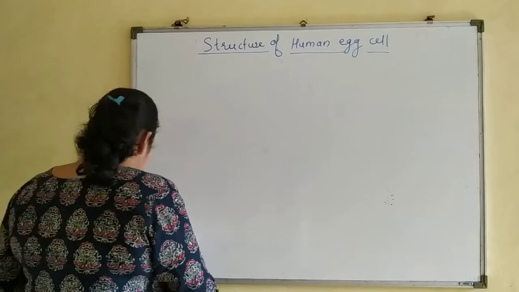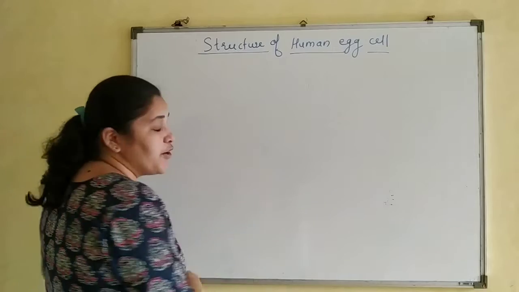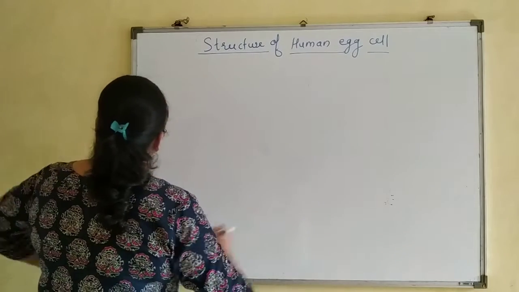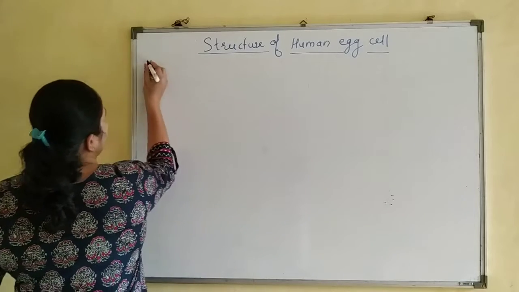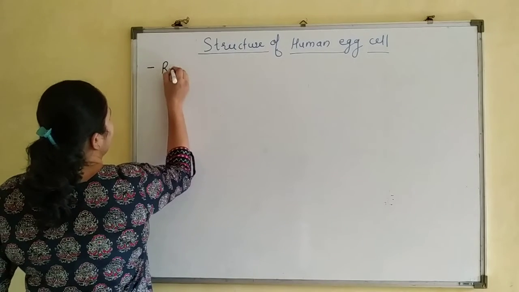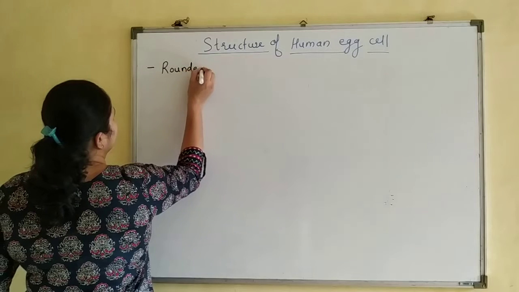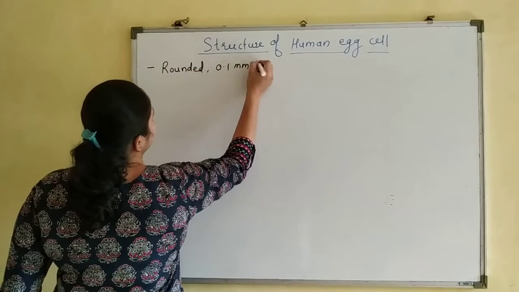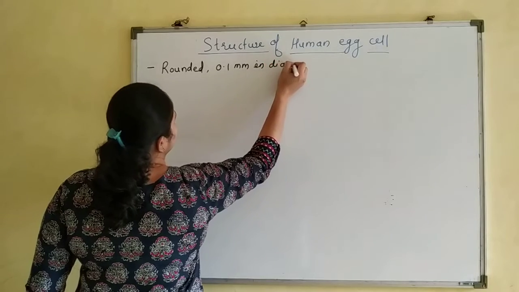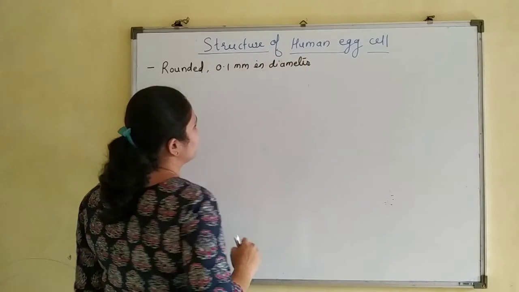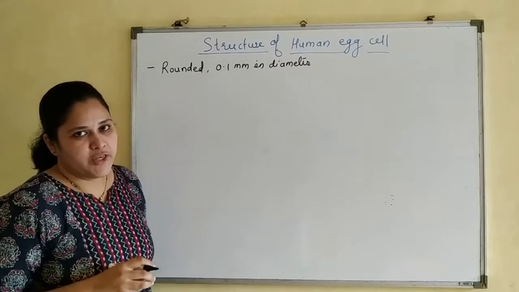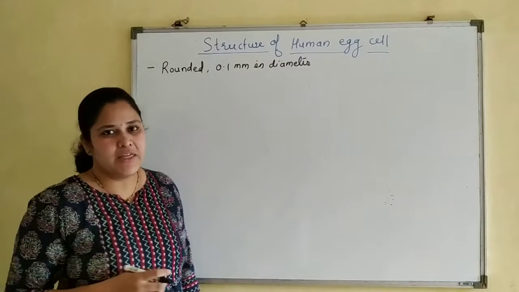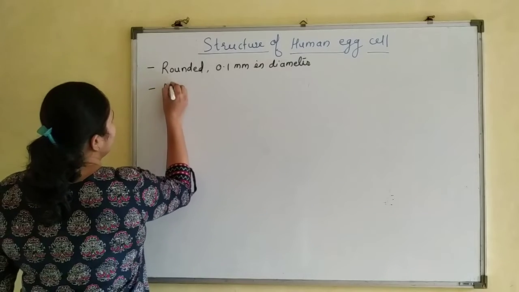The human egg is a rounded structure, and it is non-cladoic. The human egg is rounded in shape and is about 0.1 millimeter in diameter. It is non-cladoic.